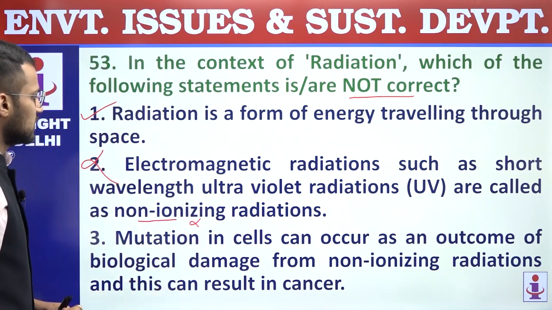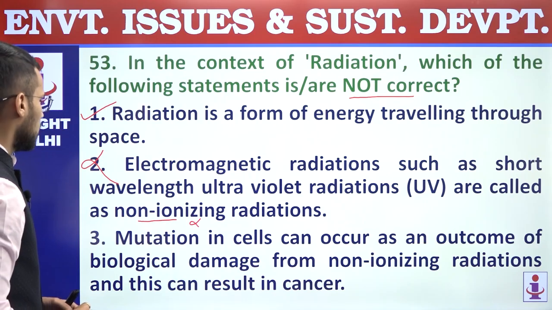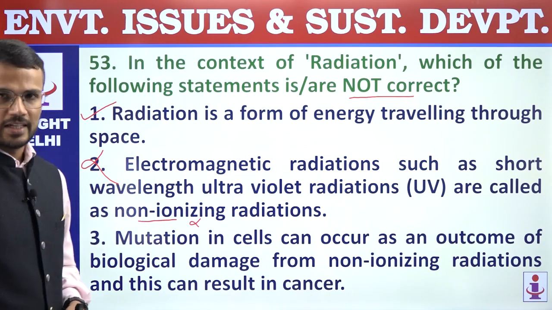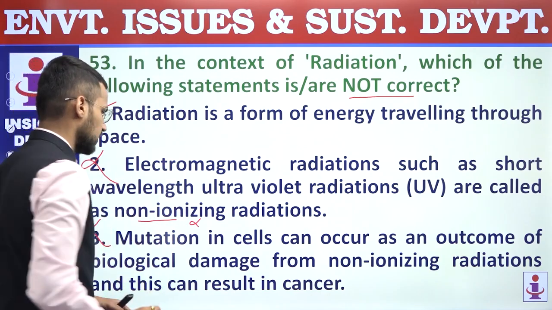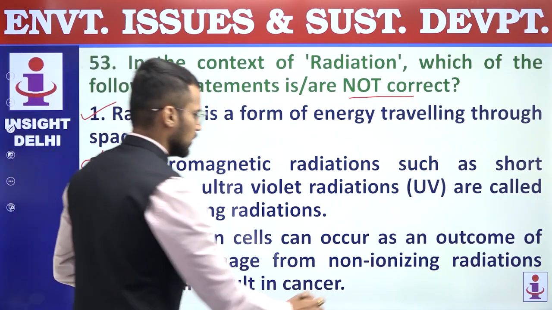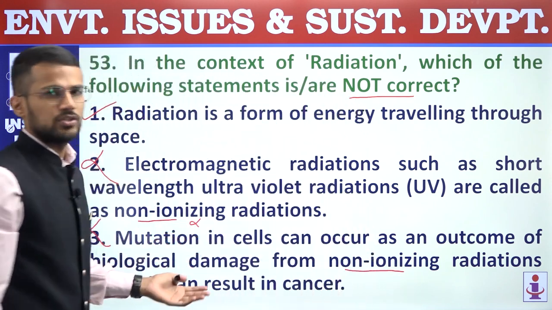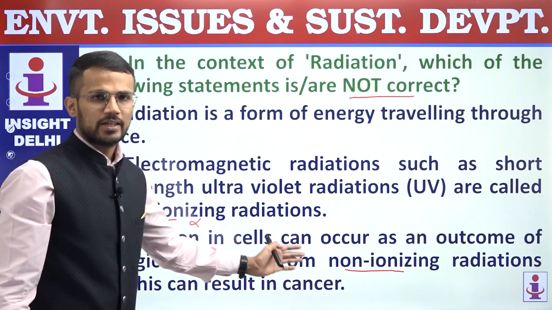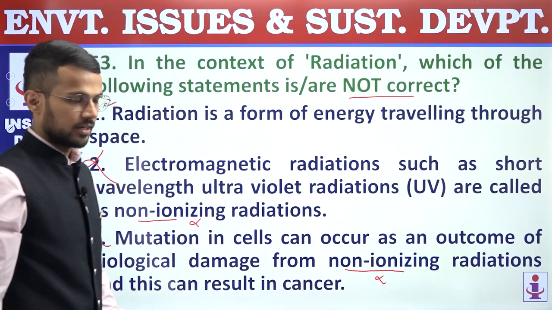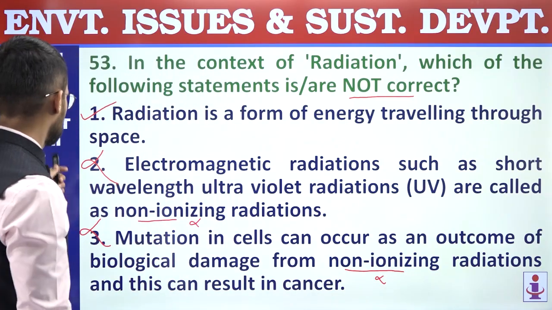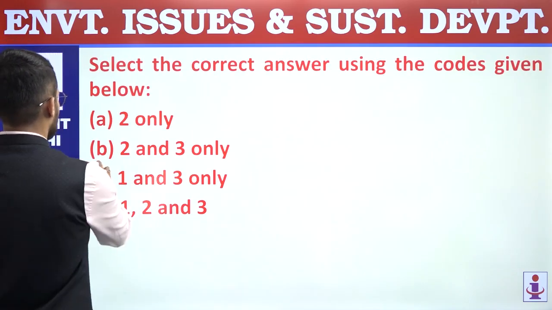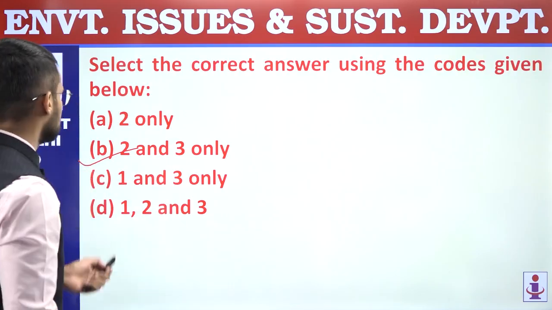Third, mutation in cells can occur as an outcome of biological damage from non-ionizing radiations, and this can result in cancer. This statement is an incorrect statement. Yes, due to exposure to radiations, but not non-ionizing, to ionizing radiations, there will be mutations in the genes and that may lead to cancer, right? So this non-ionizing radiation part makes this statement incorrect. It should be ionizing radiations. So second and third statements are incorrect. We are supposed to find out statements which are not correct, and that's why answer is 2 and 3 mentioned in option B. 53, answer is B.